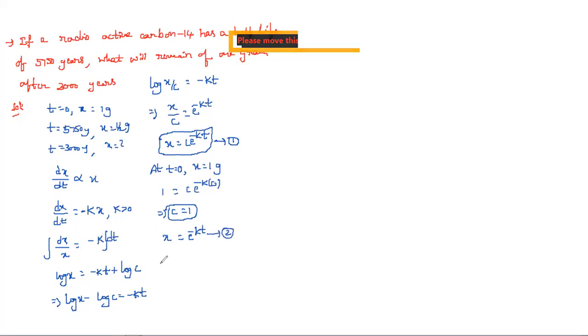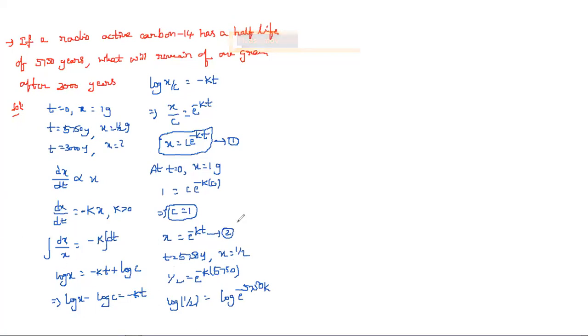Now take the other condition they mentioned: at time t is equal to 5750 years, the radioactive substance reduces to half gram. Substituting this information in equation 2, we get 1 by 2 is equal to e power minus k into 5750. Now apply log on both sides. By applying log, we get log 1 by 2 is equal to log e power minus 5750k.